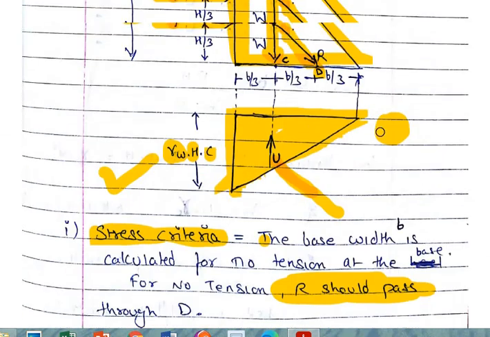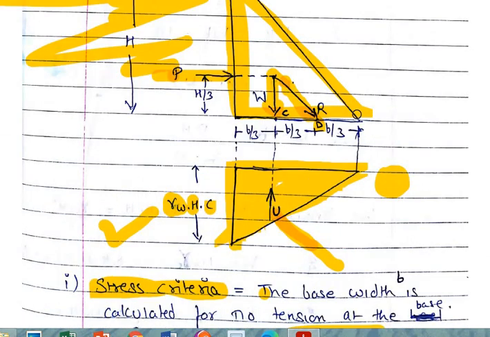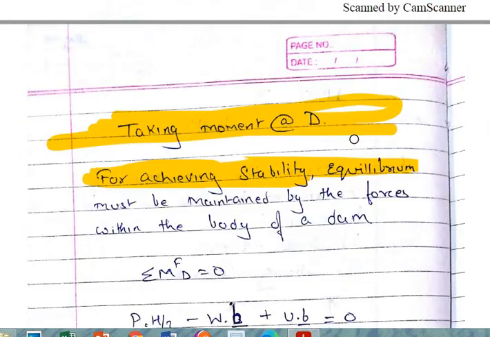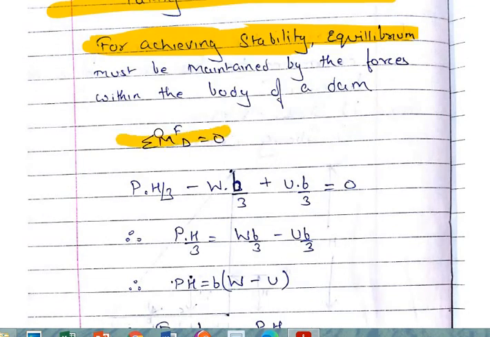That is, first, all the forces in x direction equals 0, all the forces in y direction equals 0, and third, all the moments at any point equals 0.